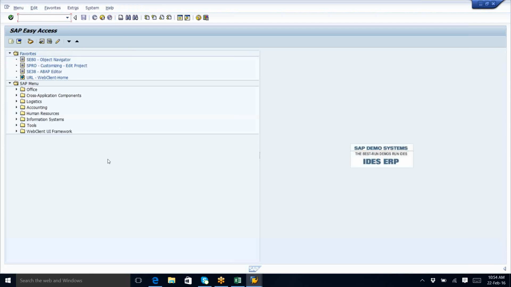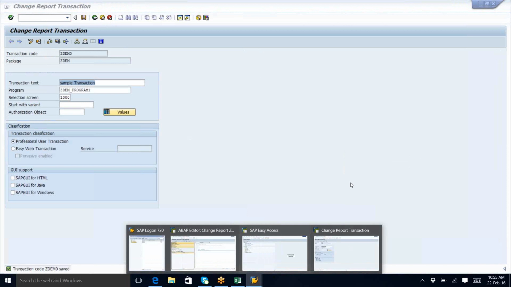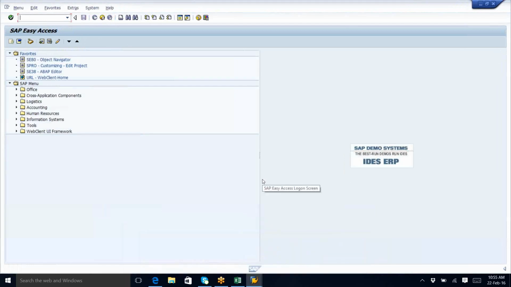Any doubt in class? Actually, for an ABAPer, the job is only to release the transport request, up to that only. And we also check it in the quality, how it is performing and all. An ABAPer can check in production also, if they give access, meaning if they are given the client number.